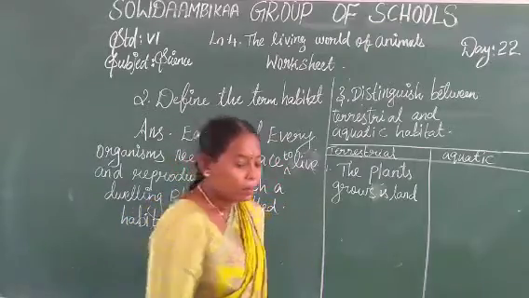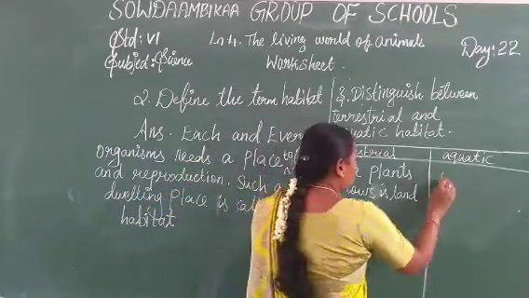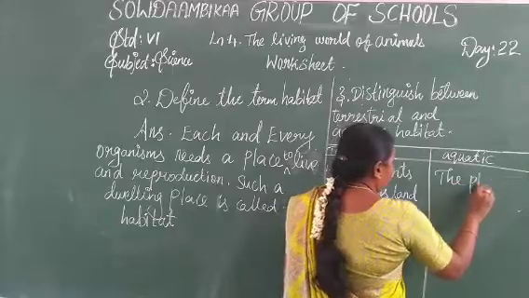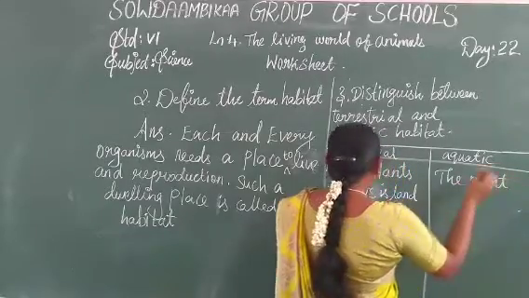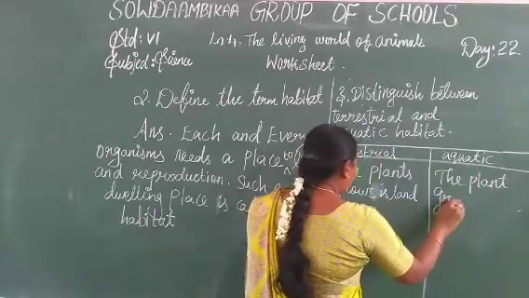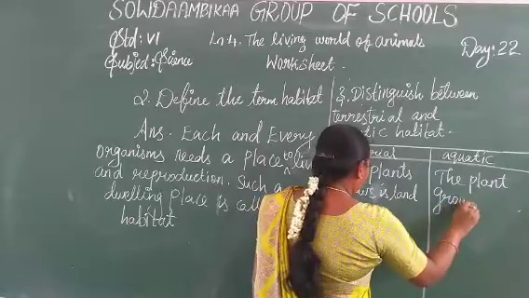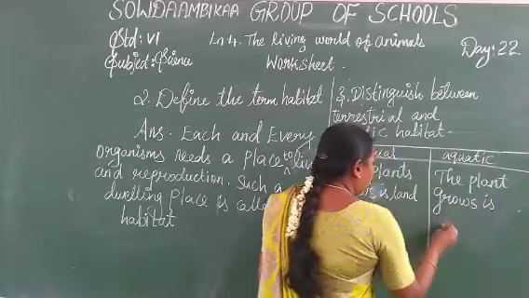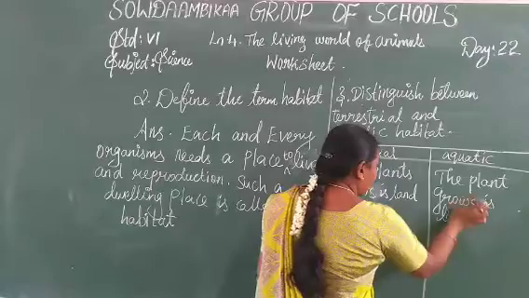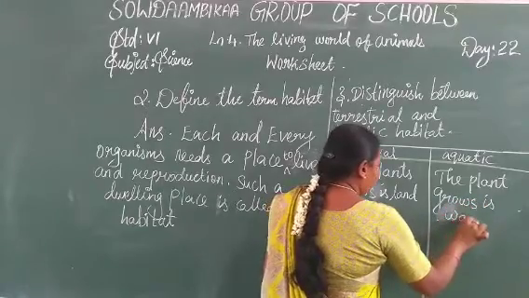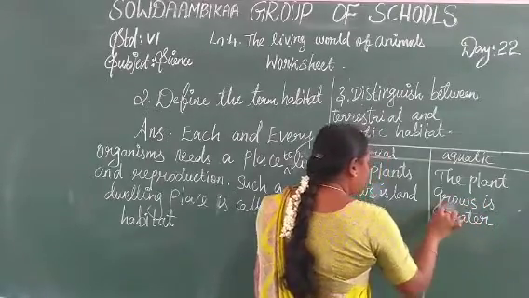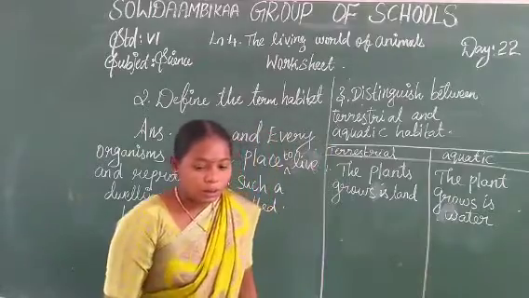The next one, the aquatic habitat: P-L-A-N-T, the plants grow in water, W-A-T-E-R. Water. Okay, you understand?